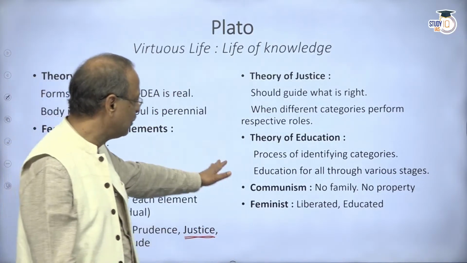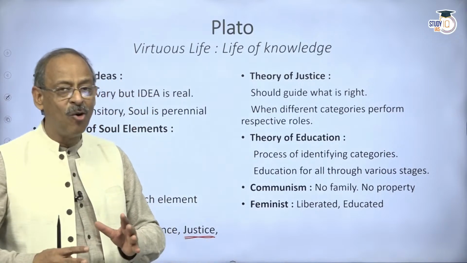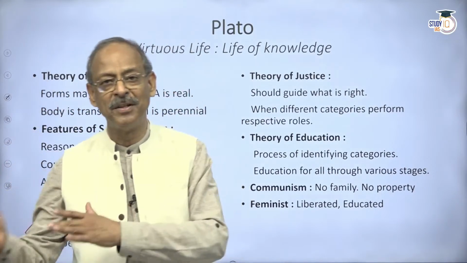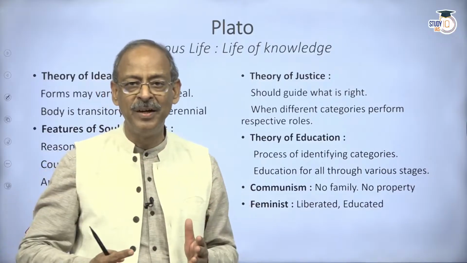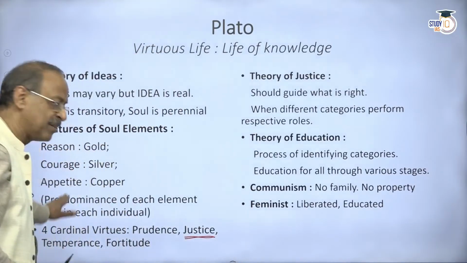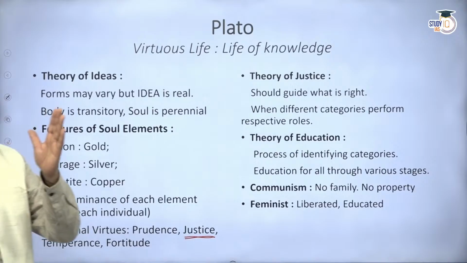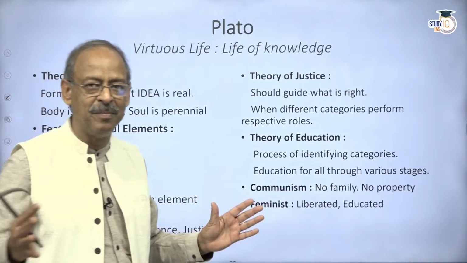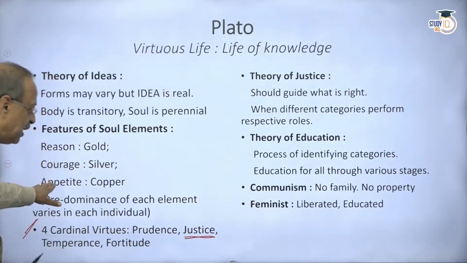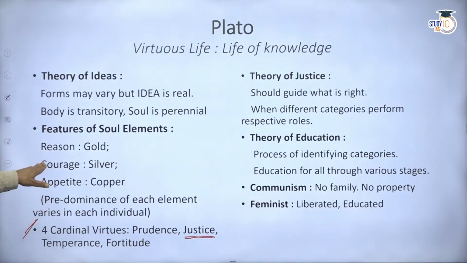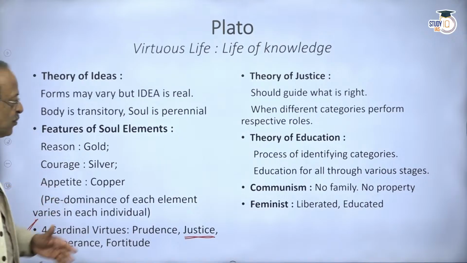So he had his theory of communism, that all children will not be kept with their parents, they will be brought up differently to discover where they stand, and whoever goes up the ladder will have no other commitments except the commitment to do what he has to do. That is the duty of each individual. He has to lead, this chap has to be a soldier, and here he has to do business. So that's where it is.